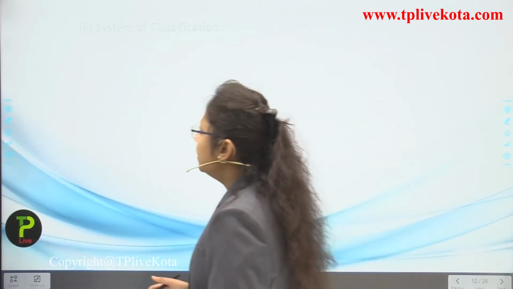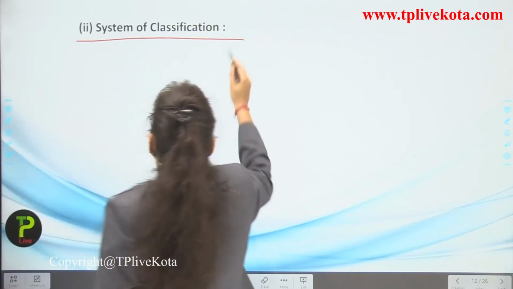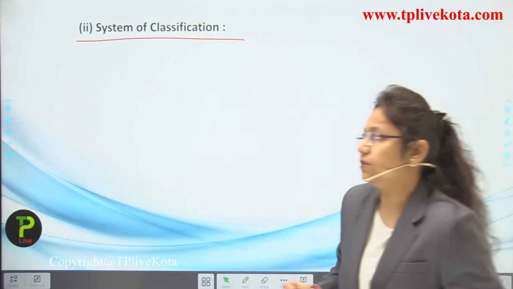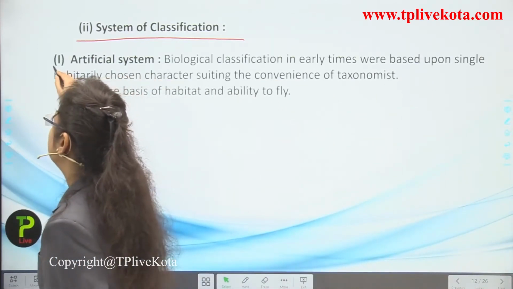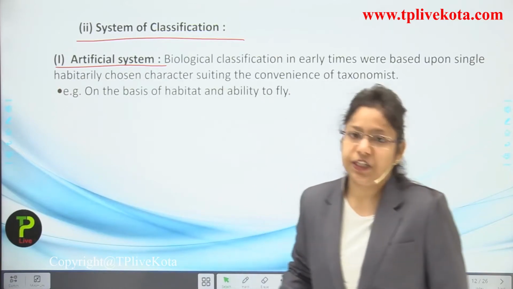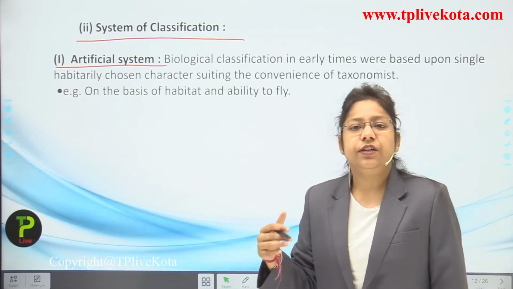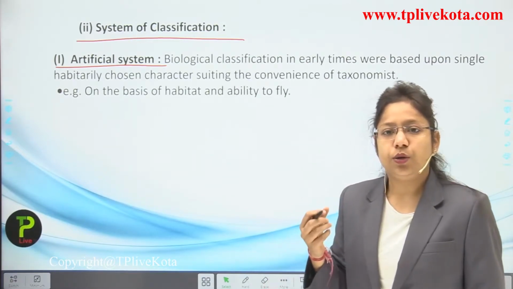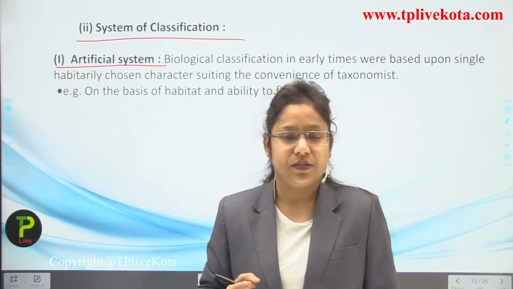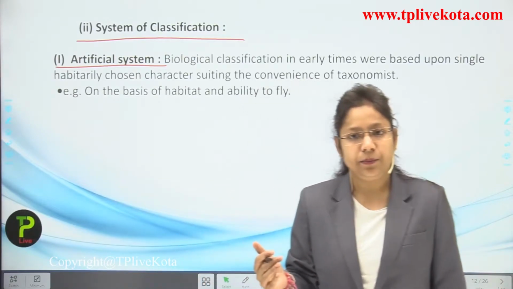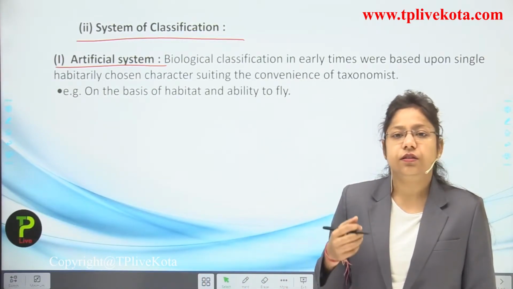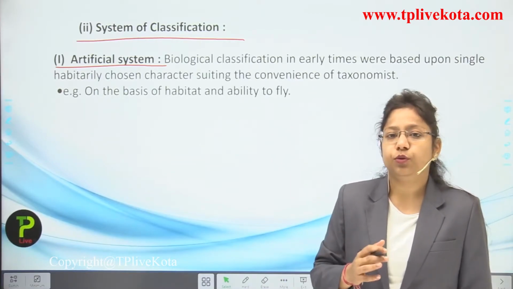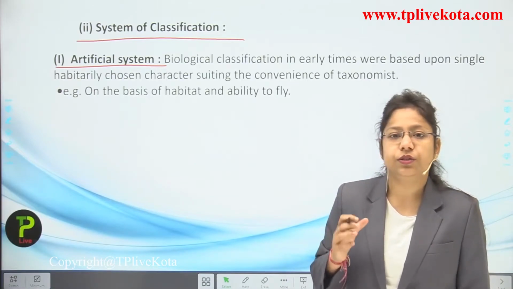Now, the systems of classification. We are going to talk about how we can classify any kind of organism. So what is the system? We are going to learn about 3 systems in this particular slide, students. There were some systems told in the past by some scientists, but they were not totally fulfilling the requirement of classification. So new scientists came, and in advanced times different kinds of classification systems were developed, through which we come to know which category an organism belongs to.